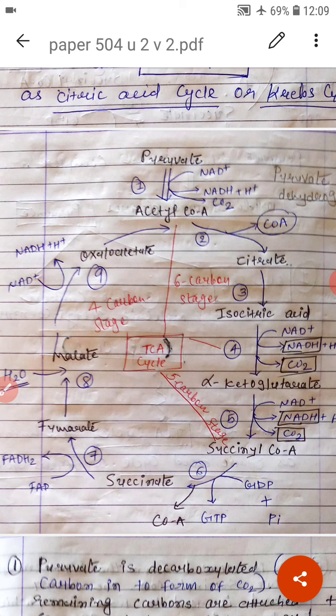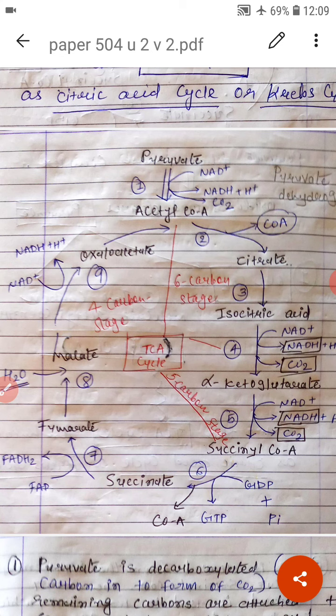Here CO2 is removed and NAD+ is converted into NADH + H+. Now alpha ketoglutarate is converted into succinyl-CoA, a 4-carbon molecule. Here the last carbon of alpha ketoglutarate is converted into CO2 and released from the cycle. NAD+ is converted into NADH + H+.